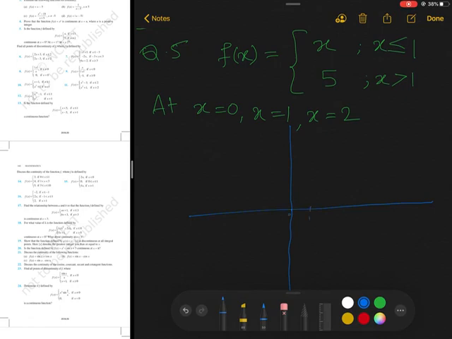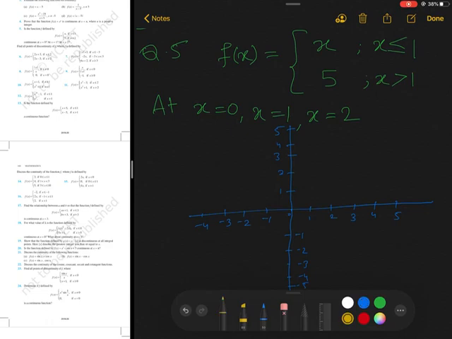This is 0, this is 1, 2, 3, 4, 5, minus 1, minus 2, minus 3, minus 4. Here is 1, 2, 3, 4, 5, minus 1, minus 2, minus 3, minus 4 and minus 5. Okay.